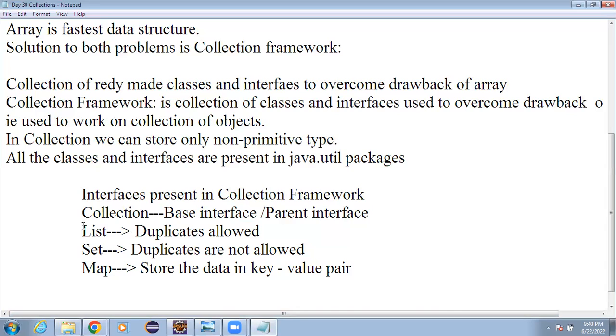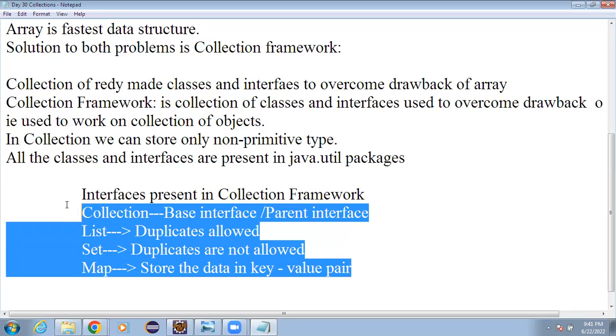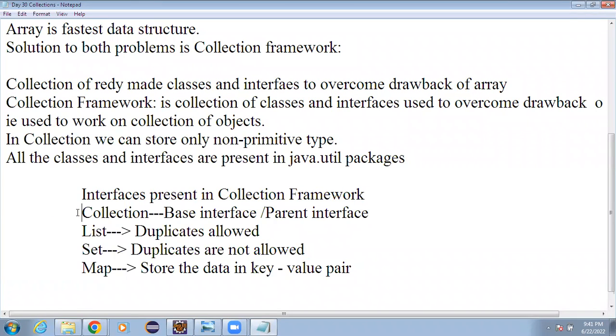List can have duplicate elements, Set can have only unique elements, and Map can store data in key-value pairs. That is the reason. Collection framework is used to overcome the drawbacks of arrays, so because of this usability.